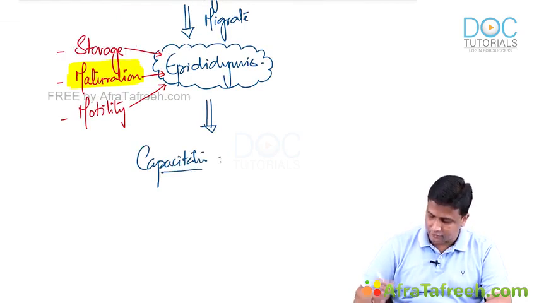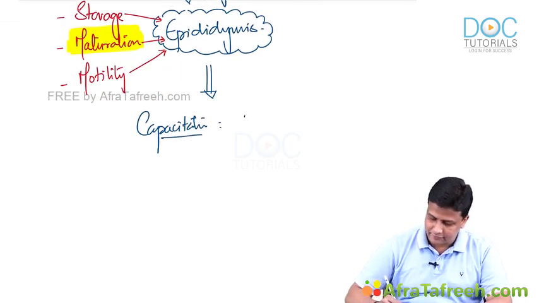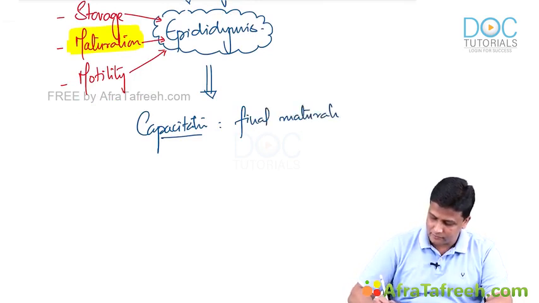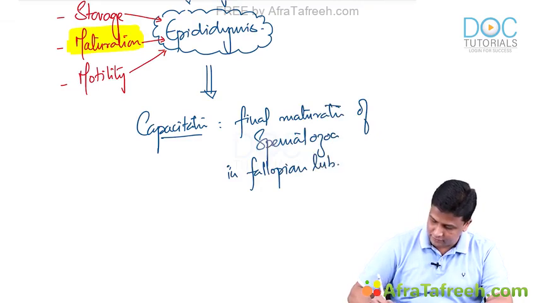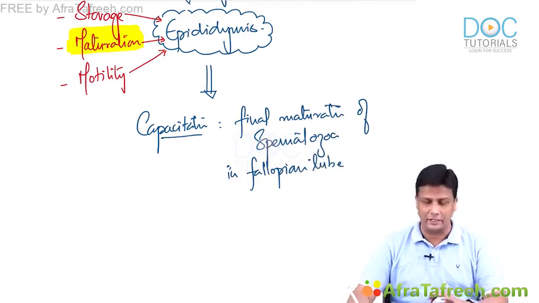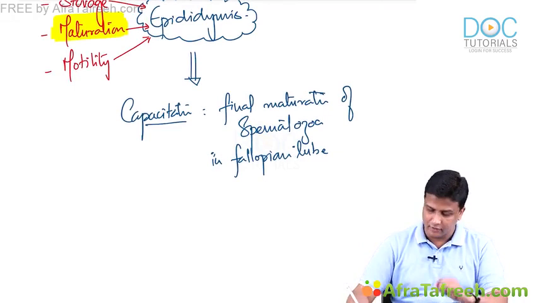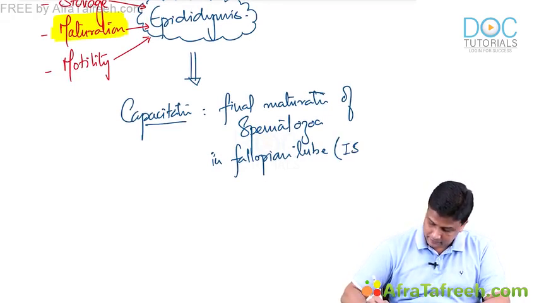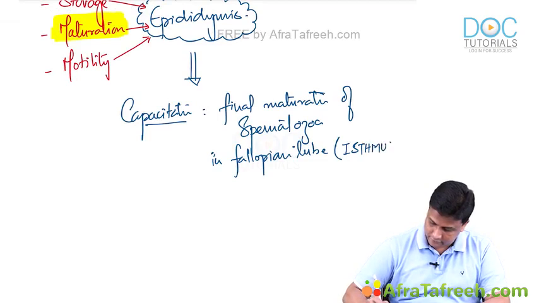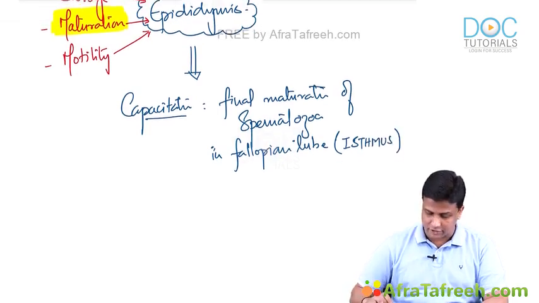Now, what is the meaning of capacitation here? It is the final maturation of spermatozoa in the fallopian tube. It is the final maturation of the spermatozoa in the fallopian tube, guys. And to be more specific, it will be taking place in the isthmus part of the fallopian tube. That is the final maturation.